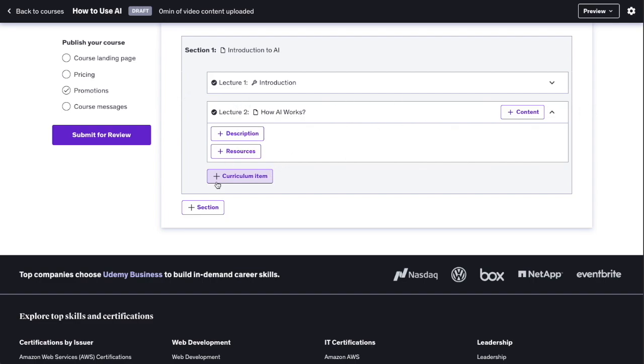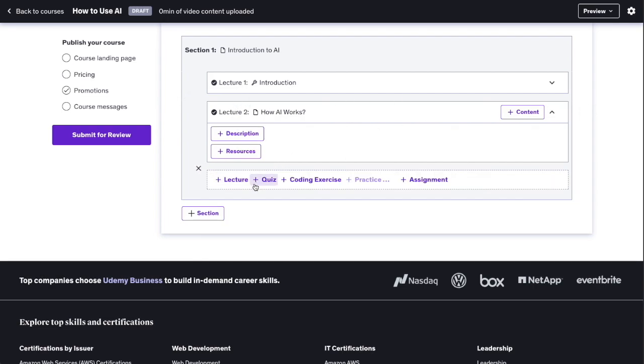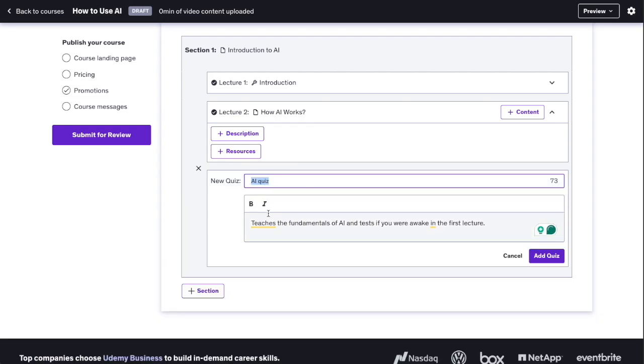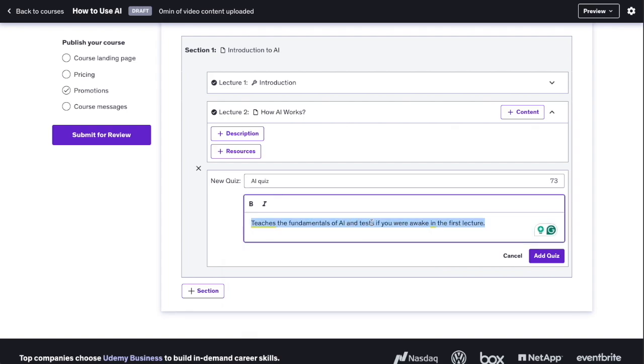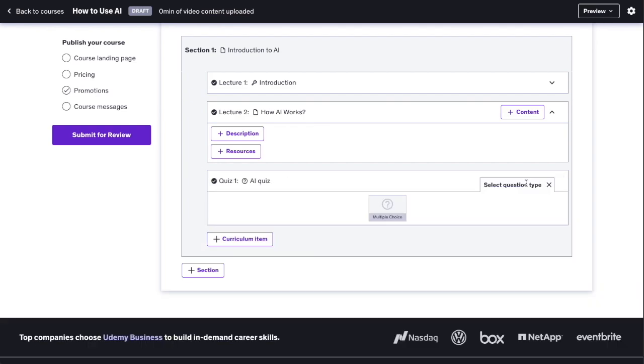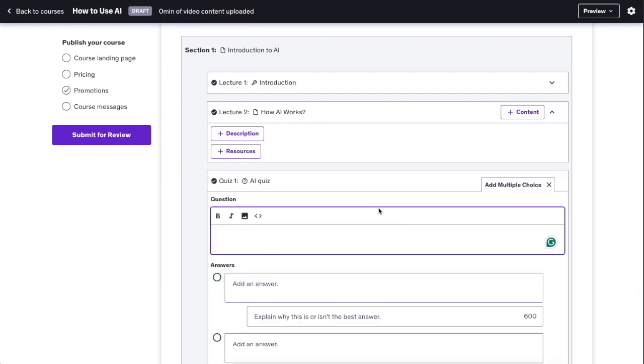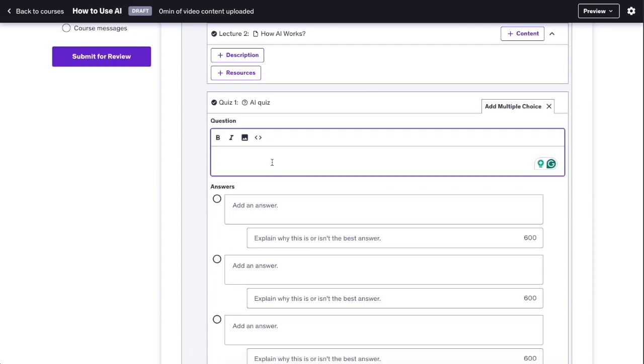So these are lectures. Now I'm going to add another curriculum item, and this time let's do a quiz. We can call it AI quiz. And I can type in something like, teaches the fundamentals of AI and tests if you were awake in the first lecture. So let's click on add quiz. And now here you can click on questions. We can do multiple choice, this is the only option. And then let's do something like this.